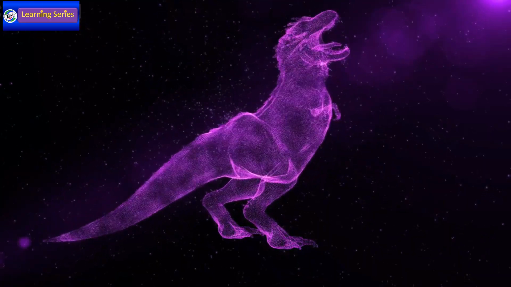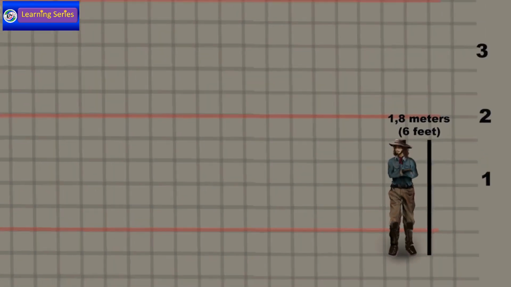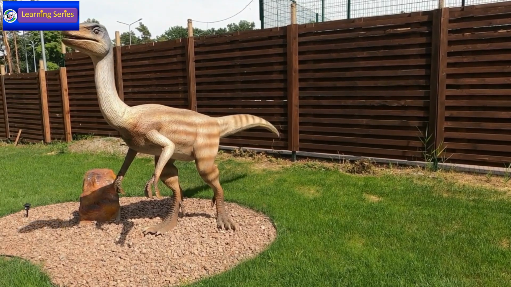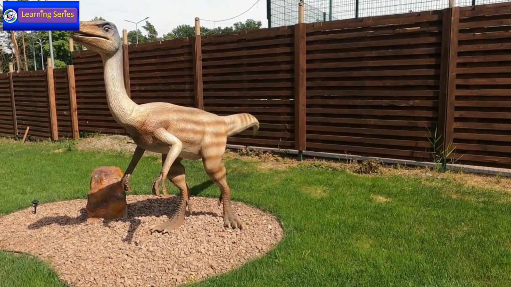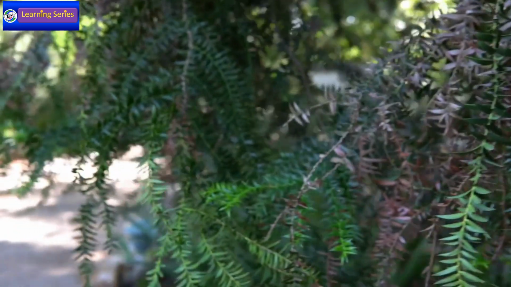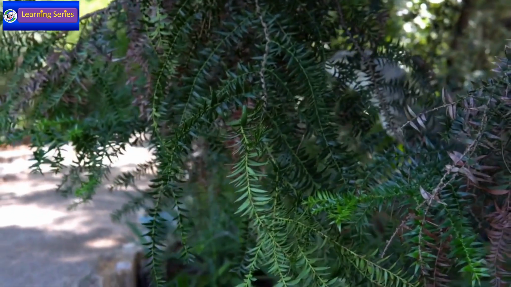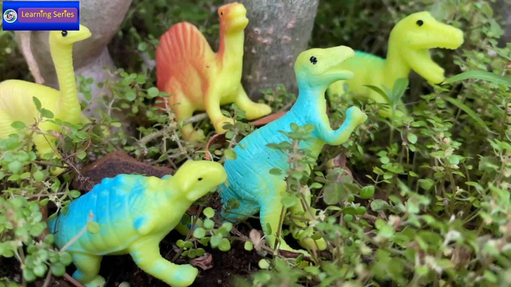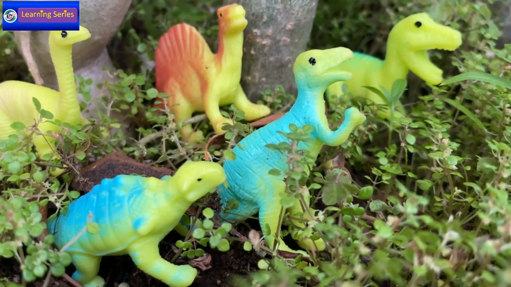Main dinosaur groups: Saurischia, lizard-hipped. Theropods: these are bipedal carnivorous dinosaurs, some of which evolved into birds. Famous examples include Tyrannosaurus rex (T. rex), Velociraptor, and Allosaurus. Some were very large, while others were smaller and faster.